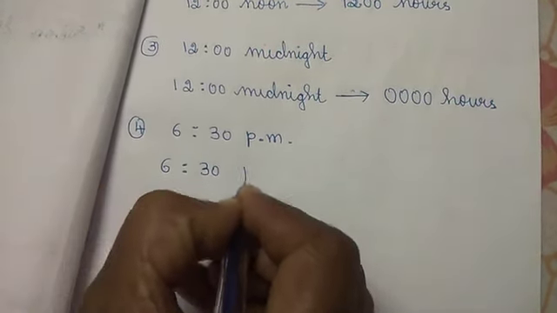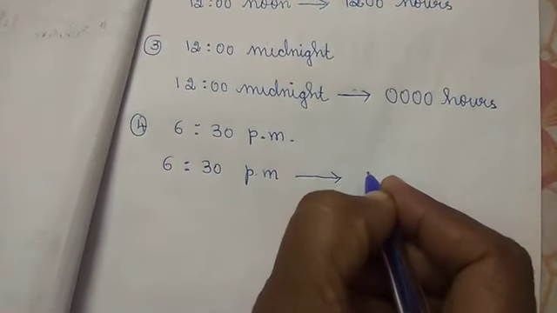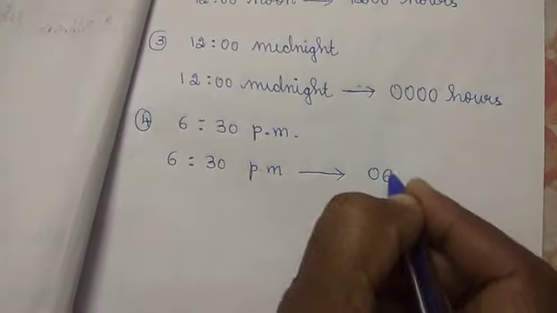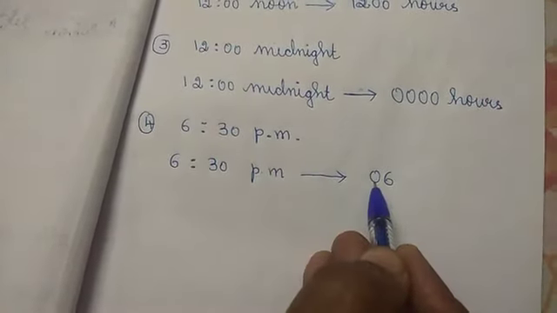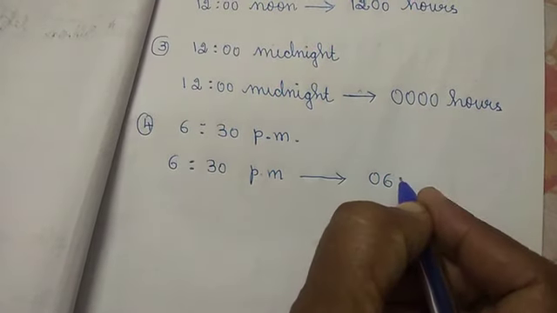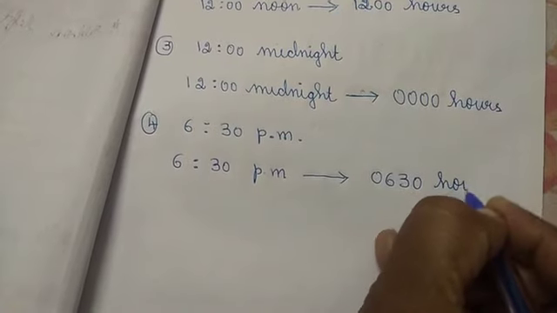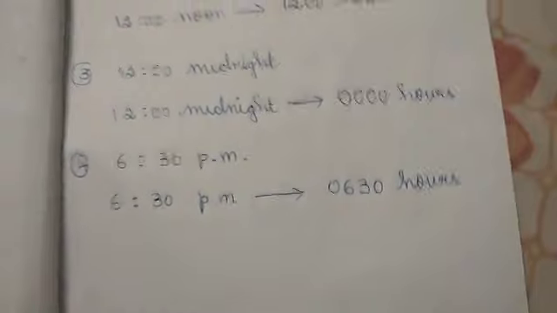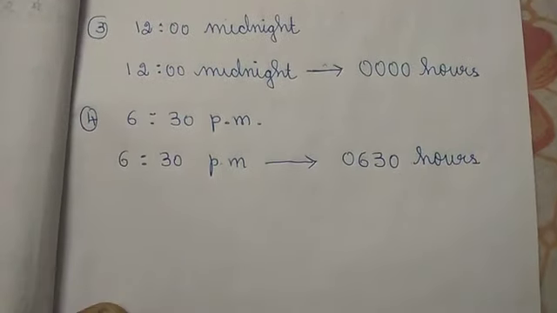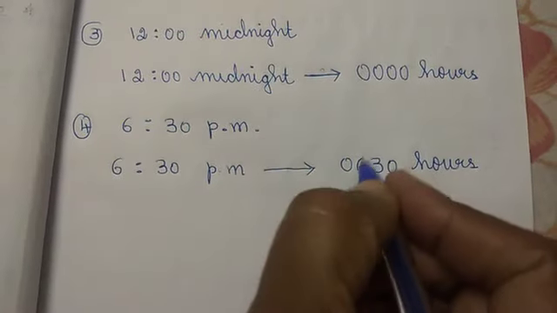6:30 p.m. When converted to 24 hours, what will come? Sorry, wait.